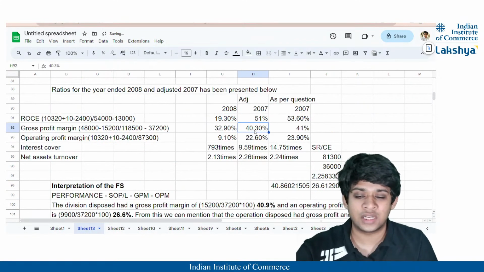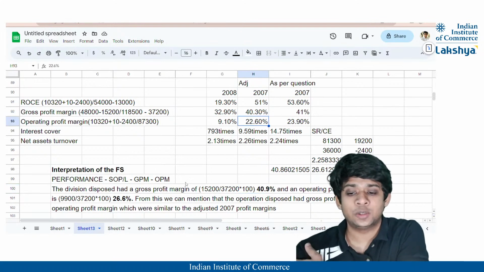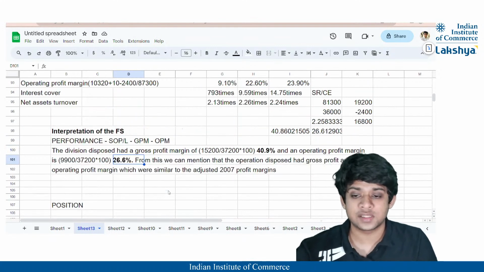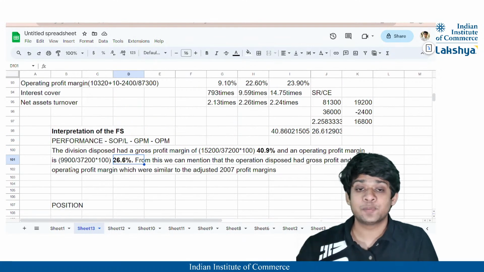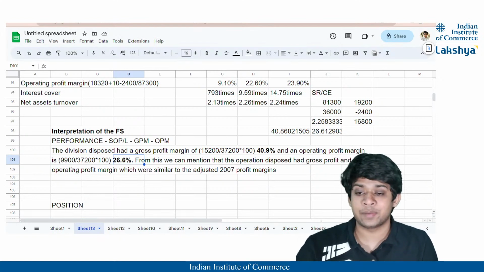Because adjusted also is 40.3, right? And here it is 40.9. It is 22.6, it is 26.6, right? So it is not a big difference, right? So that means the disposed of operation is not actually making a loss to the company.